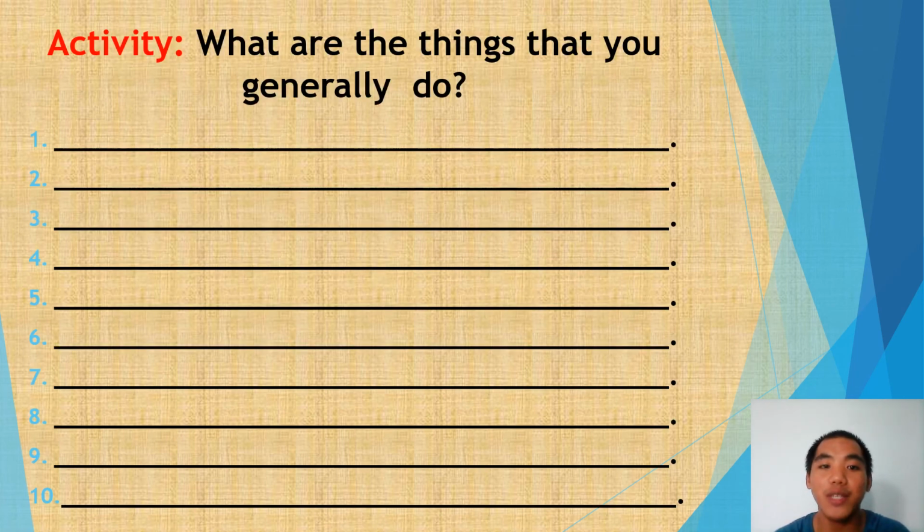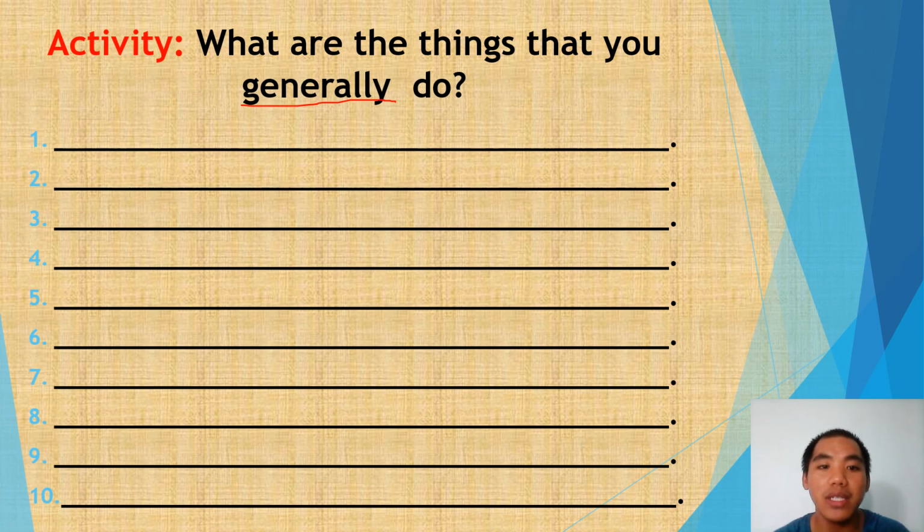So the same thing as before, I would like you to write what are the things that you generally do at home or at school. You're going to write 10 sentences using the adverb of frequency, which is generally. Write this one on your notebook. And again, please take a photo and send it in Line first. I will check first before you take a video. Understand?